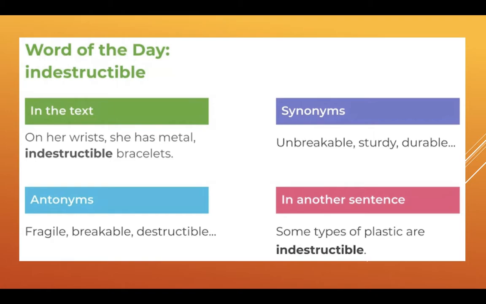And what if we put indestructible in a different sentence? Some types of plastic are indestructible. We could put it in another sentence: unfortunately, the glass dropped on the ground and they discovered it was not indestructible. So there you go. Some things are unbreakable, and some things are breakable.